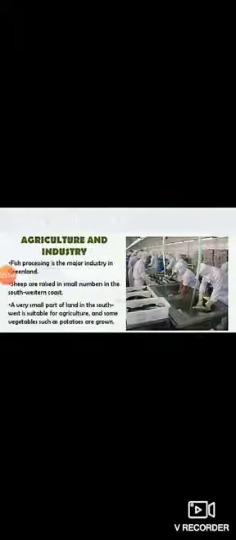Agriculture and industry. Only fish processing is a major industry in Greenland. Yes, fishing is the main work of the people who live here. Very small part of our land in the southwest is suitable for agriculture. बहुत ही कम एरिया है जहाँ पर एग्रीकल्चर होता है, मैं आपको बता चुकी हूँ. And some vegetables such as potatoes are grown. The main work here is fish processing, a major industry in Greenland.